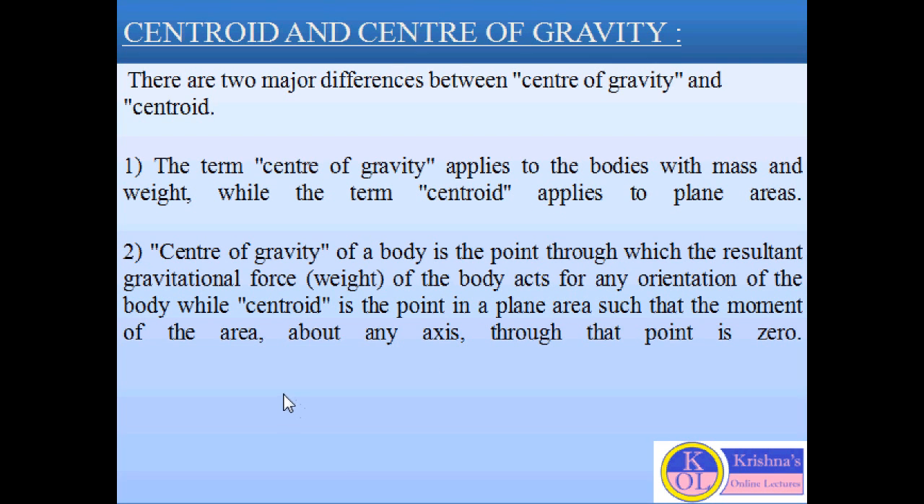If we are considering any three-dimensional body, there will be only one center of gravity, and its location does not change with the change in orientation of the solid body. For example, if we are considering a triangle and rotating the triangle in any direction, clockwise or anti-clockwise, its position will be constant.